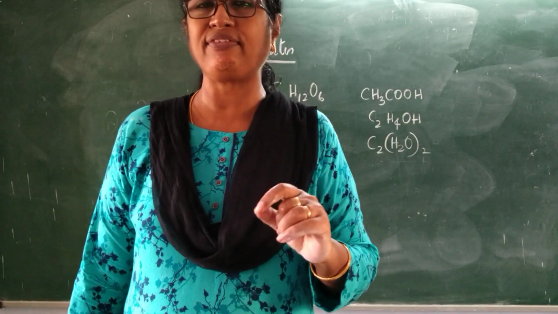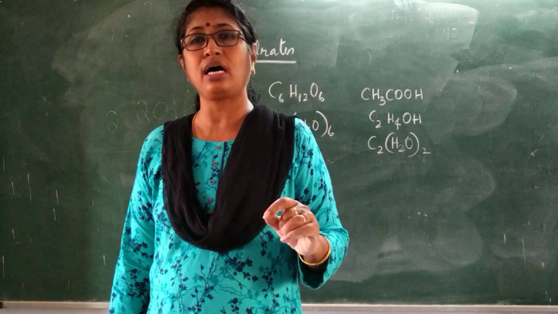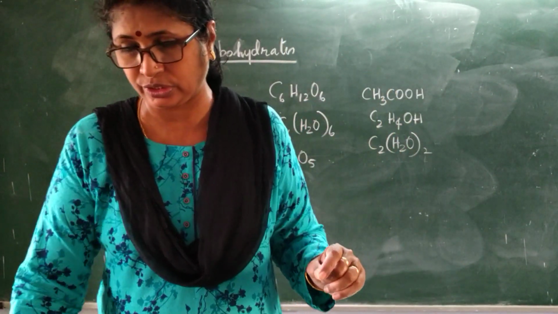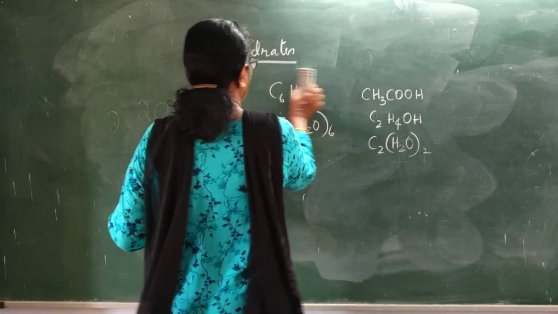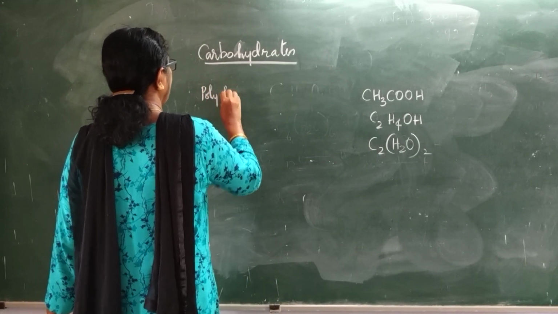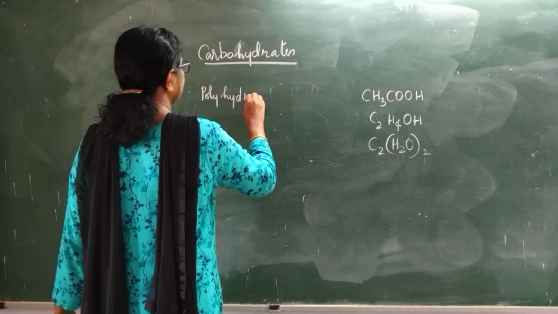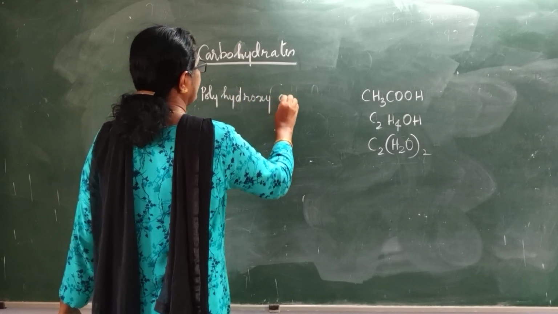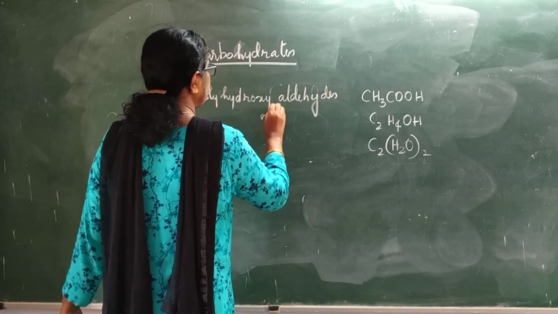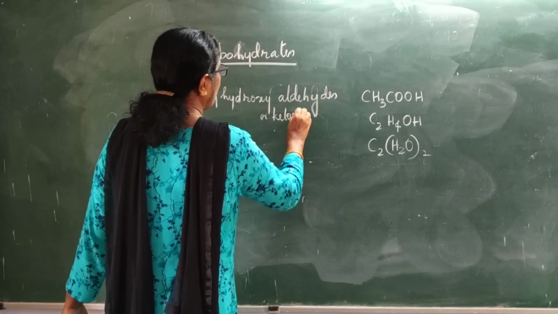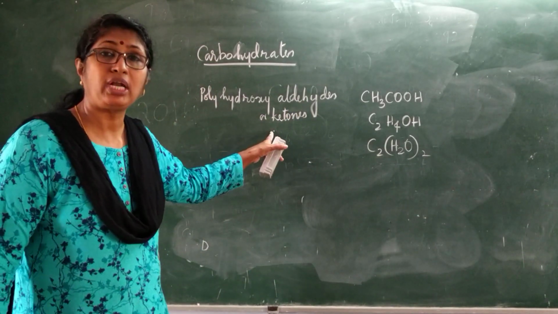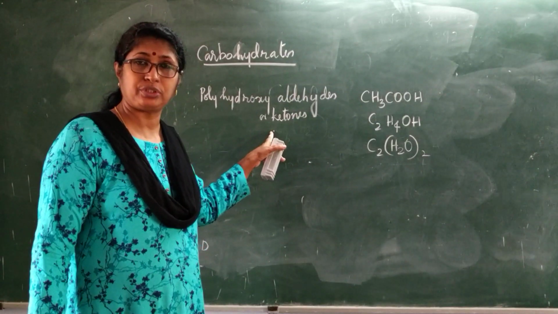The new definition given is: carbohydrates are polyhydroxyaldehydes or ketones. Carbohydrates are polyhydroxyaldehydes or ketones, or molecules which on hydrolysis give these polyhydroxyaldehydes or ketones.